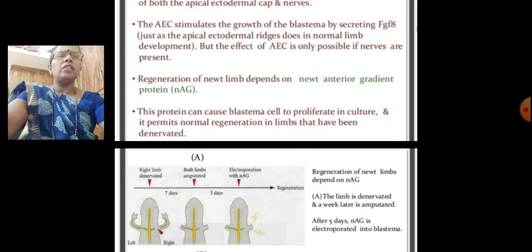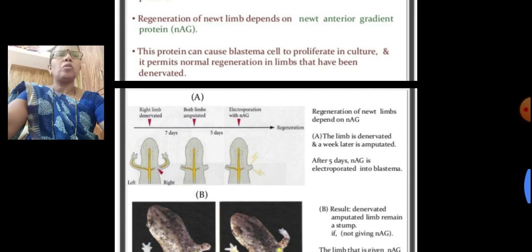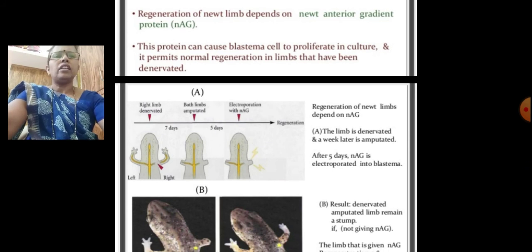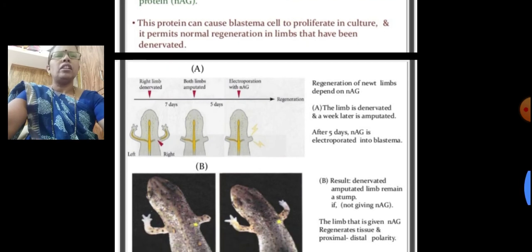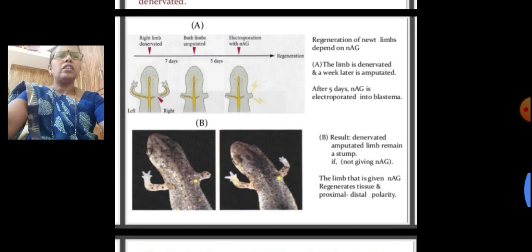Regeneration of the new limb depends on the newt anterior gradient protein, NAG. This protein can cause the blastema cells to proliferate in culture, and it permits normal regeneration in limbs that have been denervated. So the regeneration of the new limb depends on NAG.